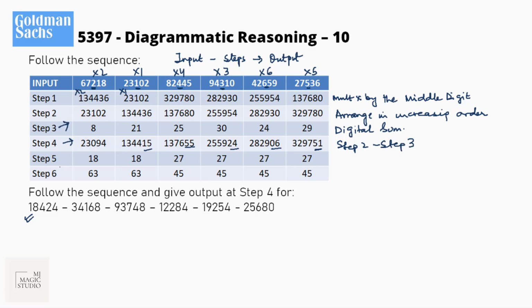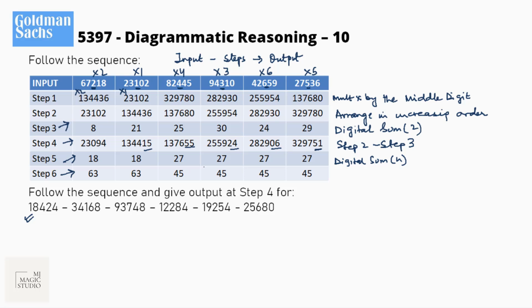Now in step 5, again, I think they are doing digital sum. 9 and 9, 18. Yes, again, digital sum of step 5. Sorry, of step 4. Here was digital sum of step 2. Now, after the digital sum in step 6, what they have done? 18, 18, 27, all this.